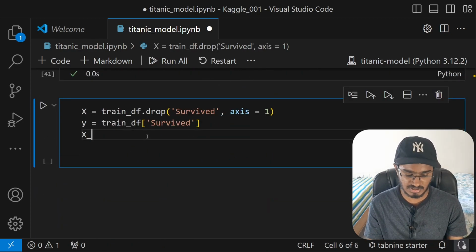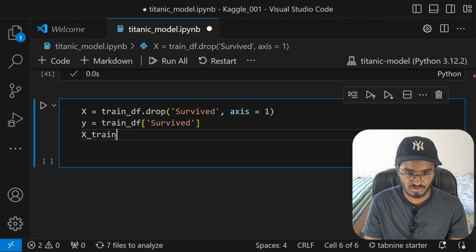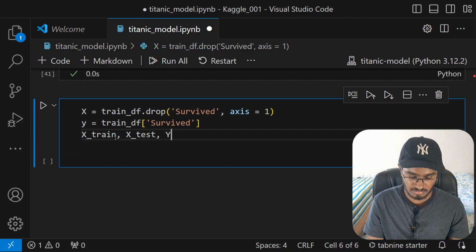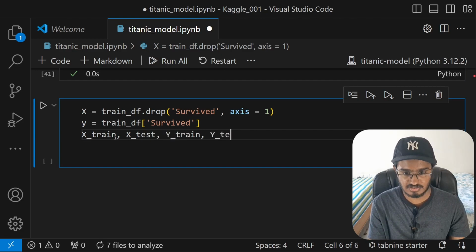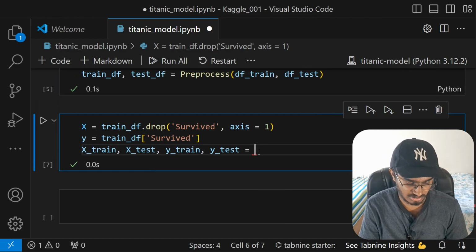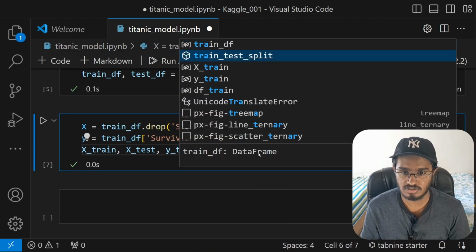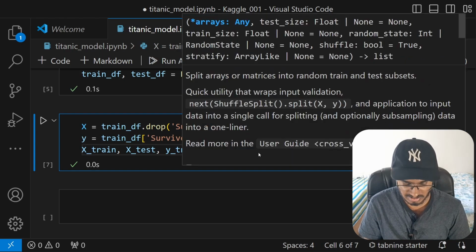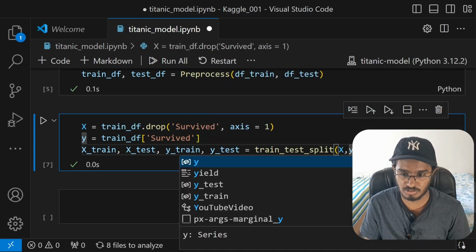I'm just going to call this xtrain, comma xtest, ytrain, ytest. All of these 4 variables will come from calling our train test split function, which will take in x and then our y label.